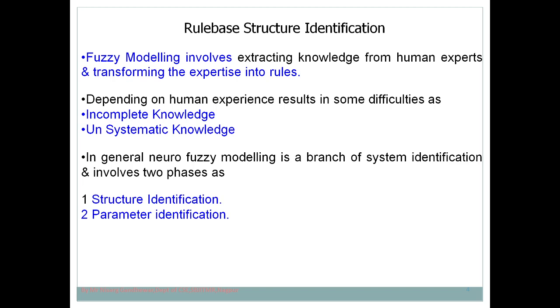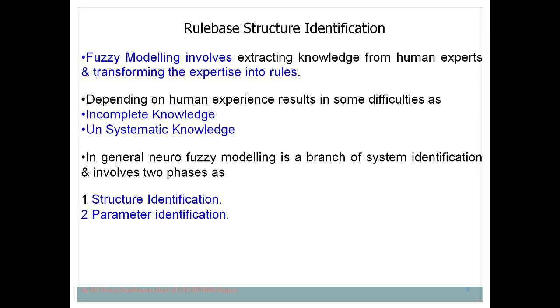Another problem that may arise is unsystematic knowledge. See, knowledge always has to be represented in an appropriate format, then it's better to understand. Otherwise it's very difficult to understand a particular knowledge. So systematic representation of knowledge is also a very important thing.